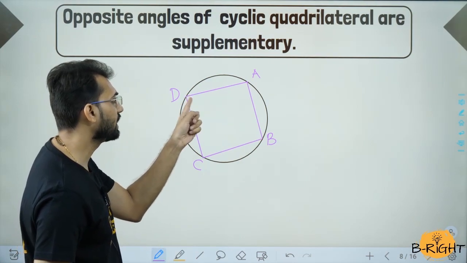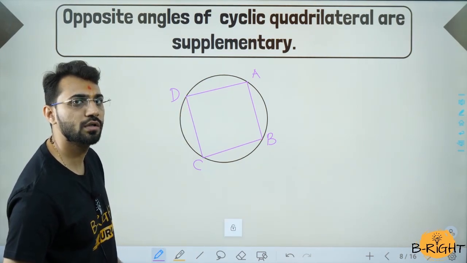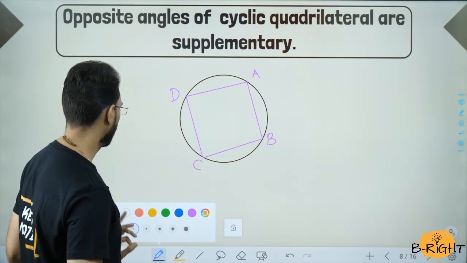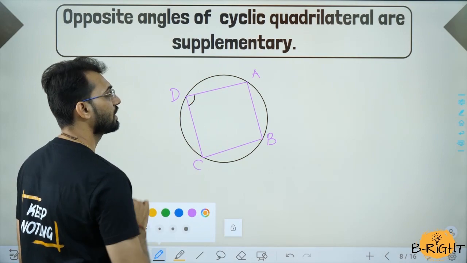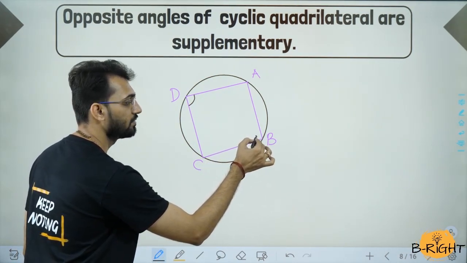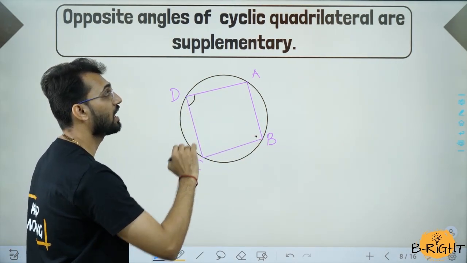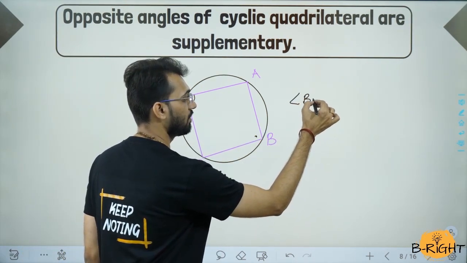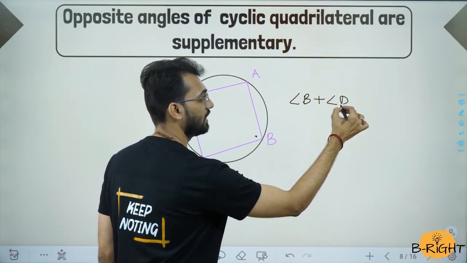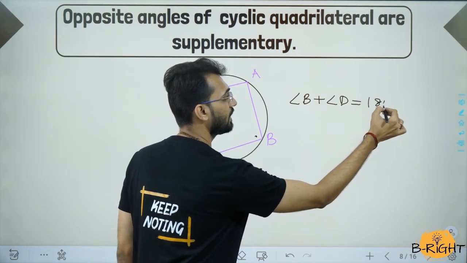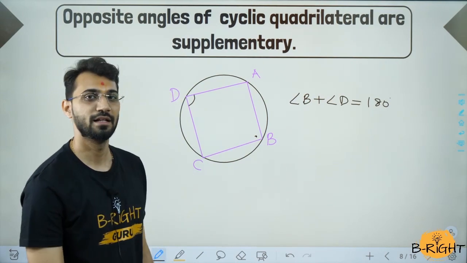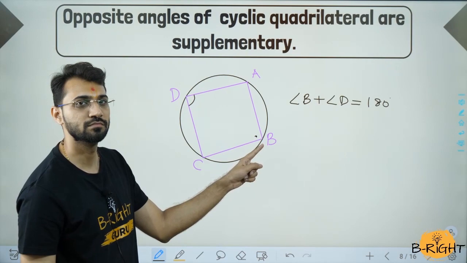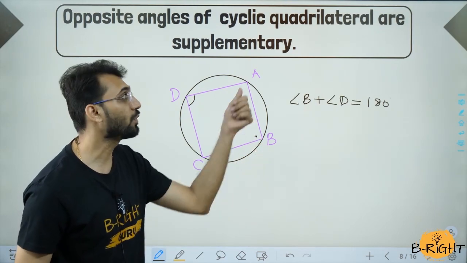If I ask about angle D, which is the opposite angle of D? The one in front, B. So we are going to say the opposite angle of angle D is B. So opposite angles are supplementary. This means angle B plus angle D will make 180 degrees. This is what is called opposite angles of a cyclic quadrilateral are 180. You might be thinking, sir, what happened to A and C?